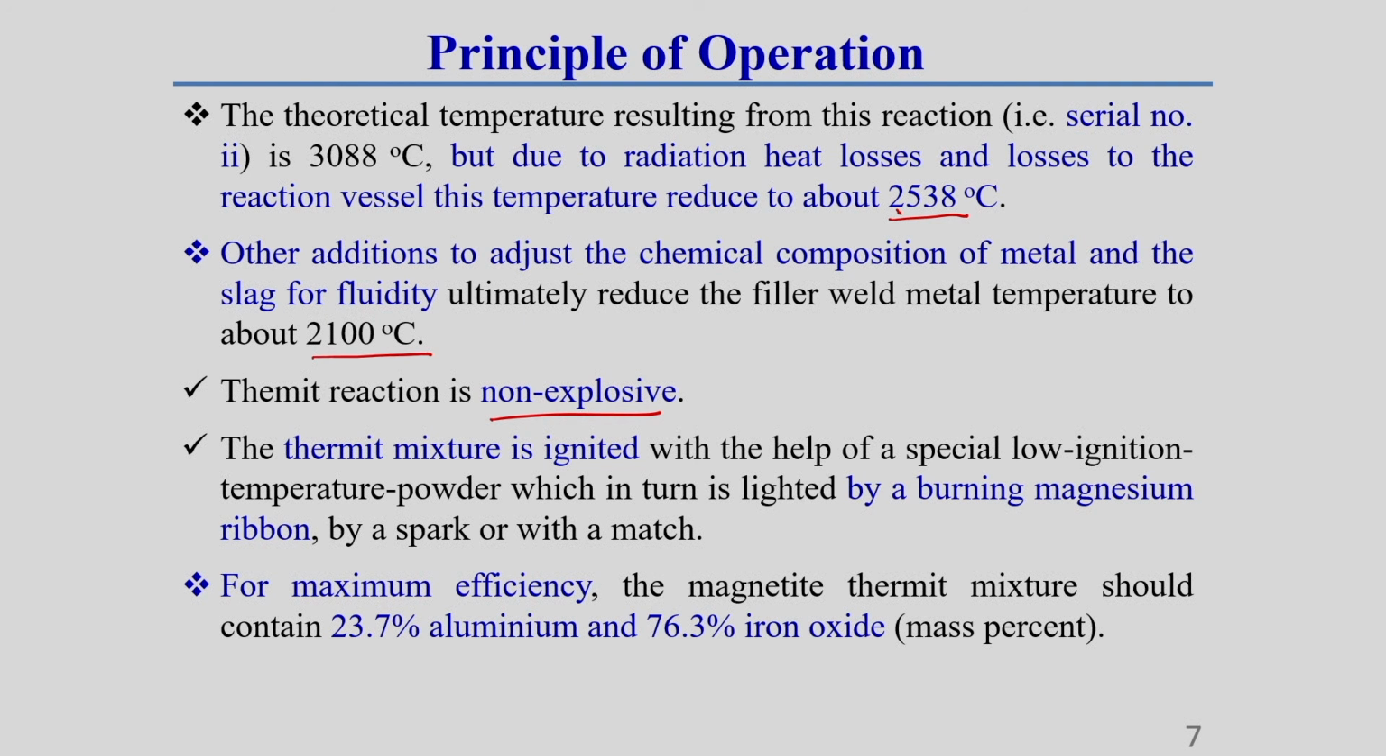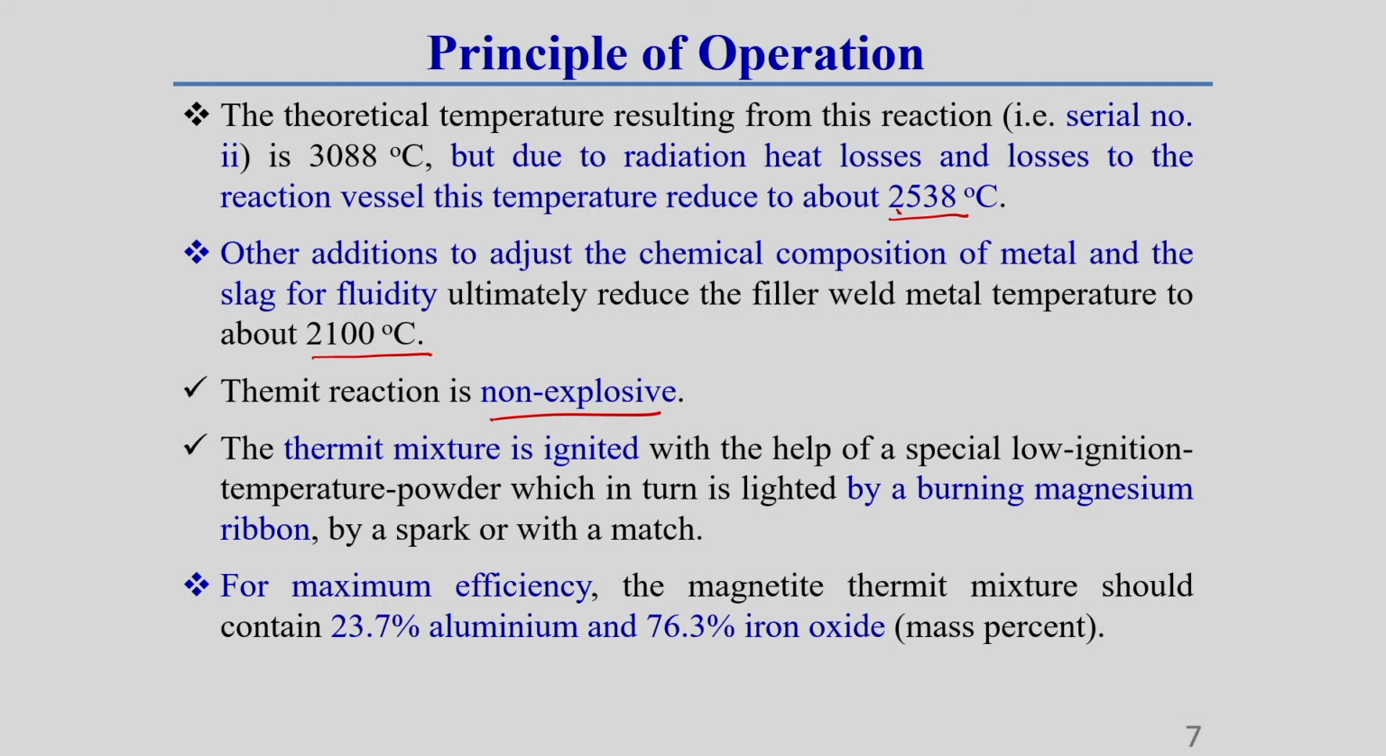Now, this thermit mixture is generally ignited by using a low ignition temperature powder. Generally that powder is called barium peroxide. A small proportion of barium peroxide is mixed with this mixture. Once we ignite it using some magnesium ribbon, these things ignite very easily. That is why a small proportion of barium peroxide is also sometimes used inside this mixture to help the ignition. Okay.